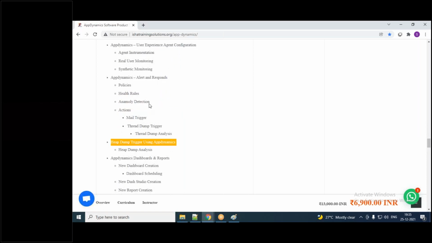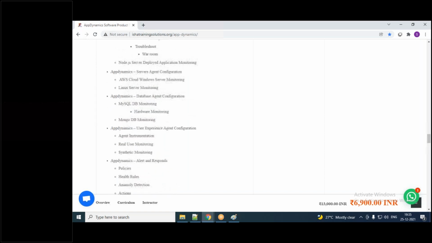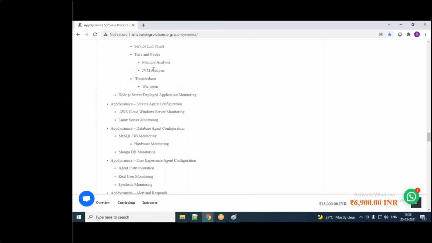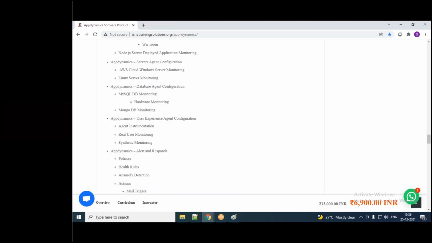When we configure JVM analysis and memory analysis in the application side, I will explain garbage collection understanding. Heap dump, thread dump, and garbage analysis, everything we are going to cover in this AppDynamics course, which are the core performance engineering concepts.